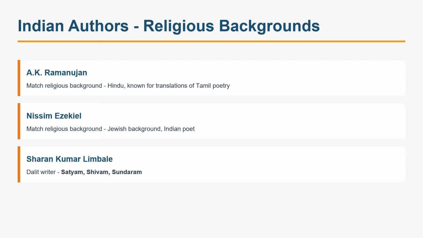A.K. Ramanujan, match-the-following on the religious background he comes from, right? He's a Tamilian, we know that. So that was also an easier question. Nissim Ezekiel, we all know that Nissim Ezekiel is a Jewish poet. He was from a Jewish background. So for Indian poets, that match-the-following we could have done.